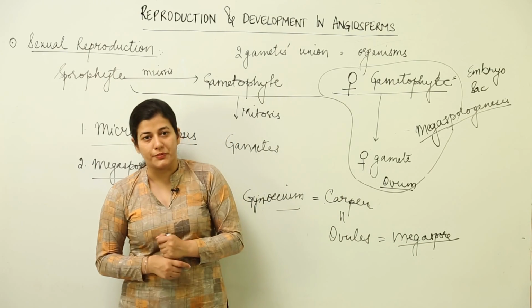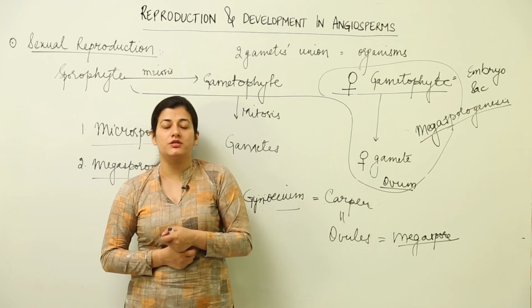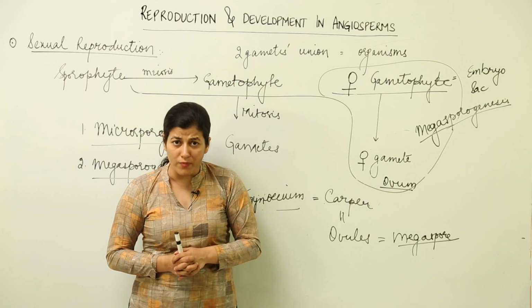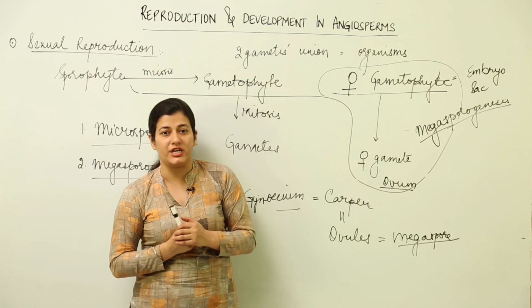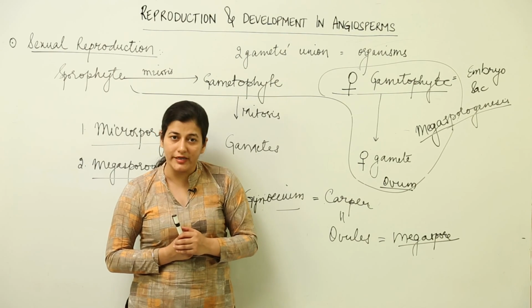So this is all about sexual reproduction, the first lesson. Next lesson we are going to see the gametes which are going to be formed. They are not going to be motile. So how would the fertilization take place? For that we have the term pollination, and we are going to